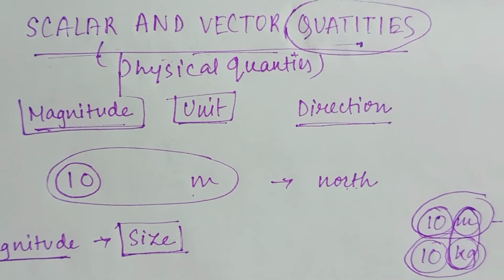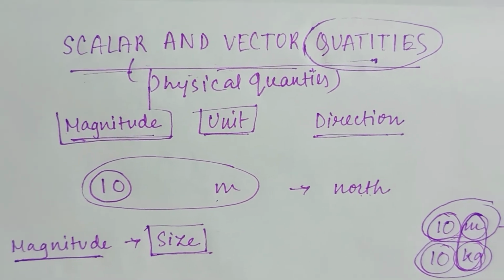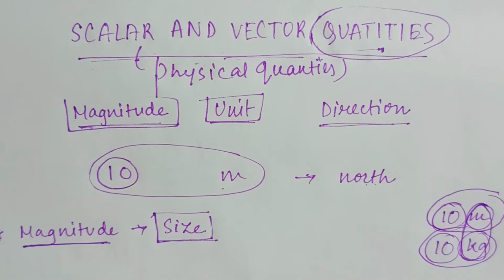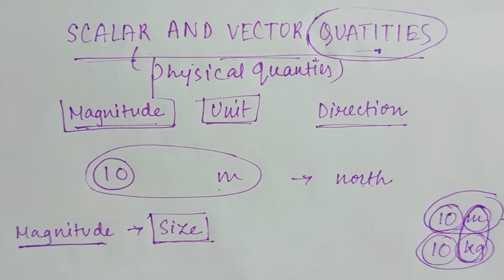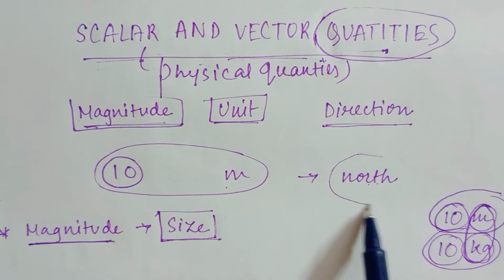But suppose I want to go to a mall, and I ask my friend how I can go to that mall. He will tell me, go 10 meters towards the north, then 5 kilometers towards the south, then you will reach the mall. That time we need to mention the direction.